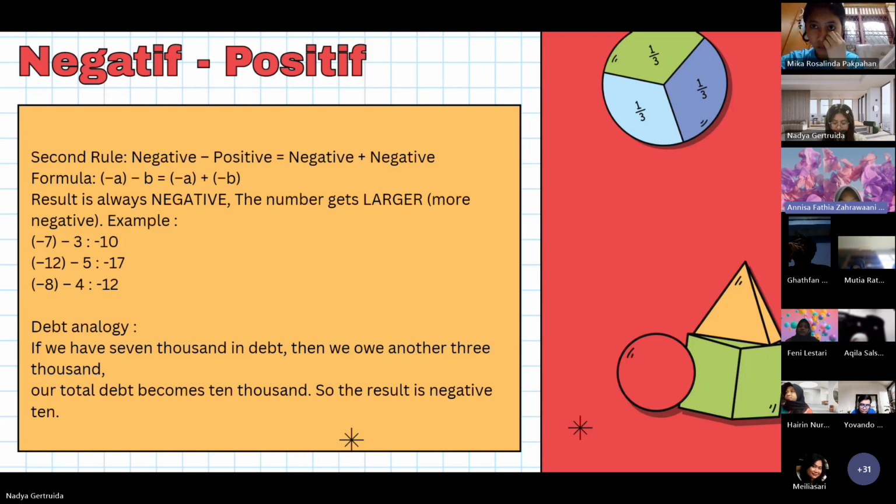Negative subtracted by positive. The second rule, negative subtracted by positive, is actually the same as negative added to negative.